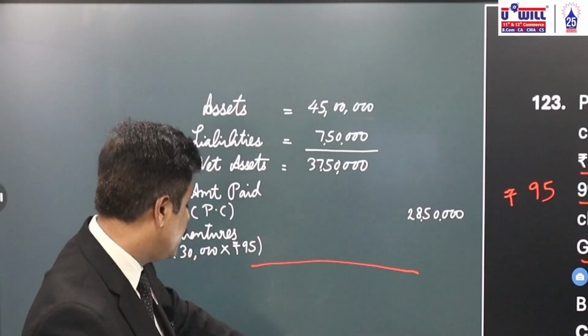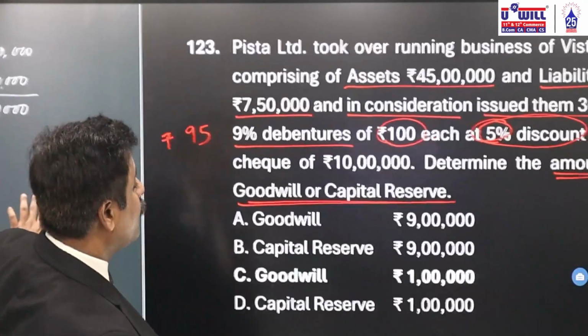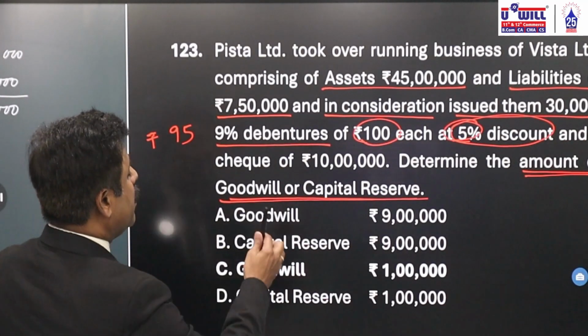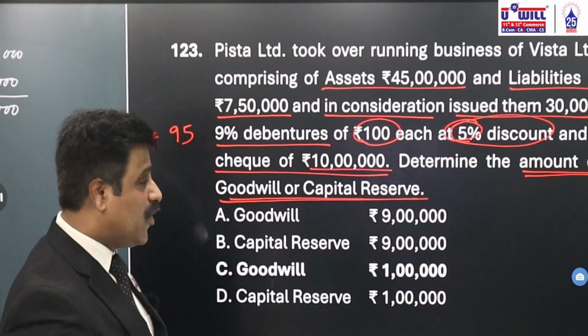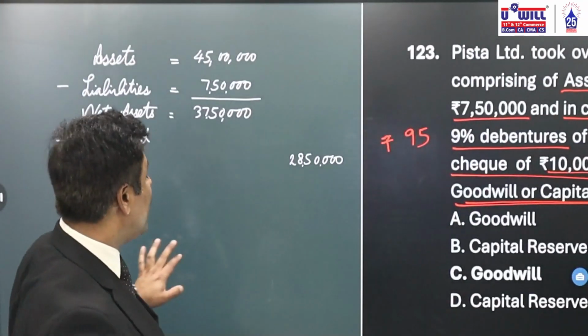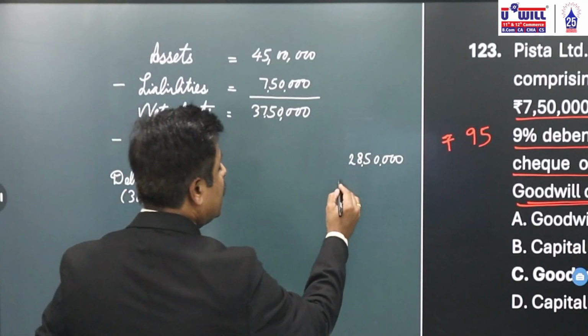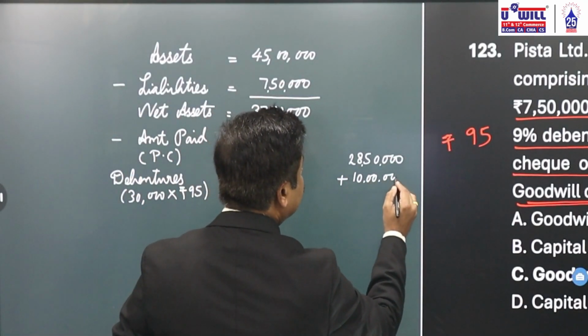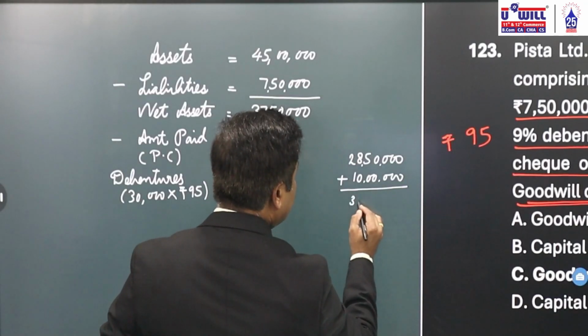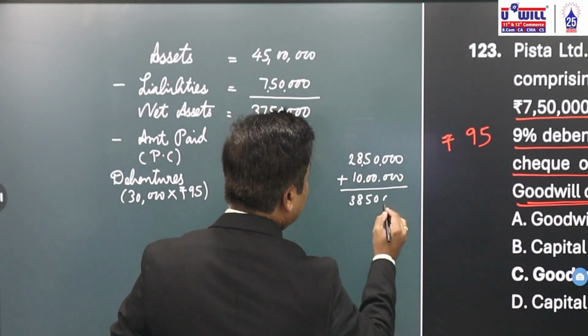Plus, you all can see here, we have also given a check of rupees 10 lakh. In the form of debentures, we have paid 28,50,000. With check, we have given them 10 lakhs. So what is the total amount we are paying to them? 38,50,000.